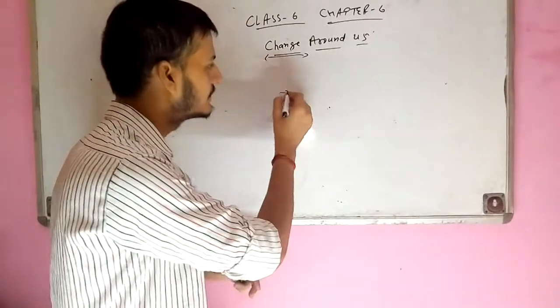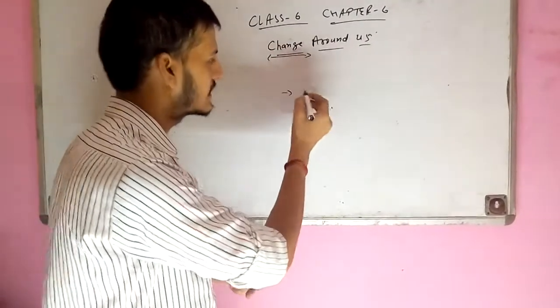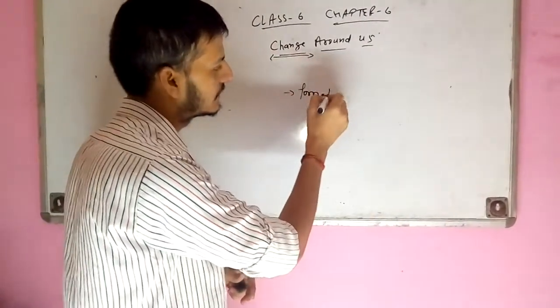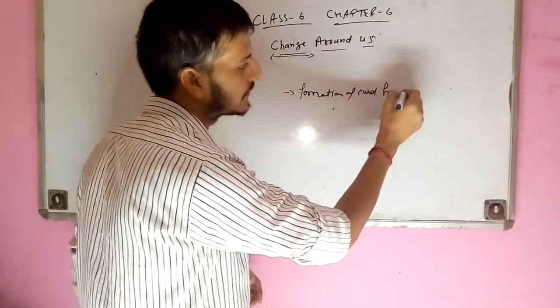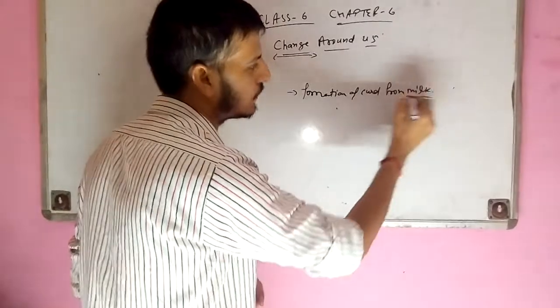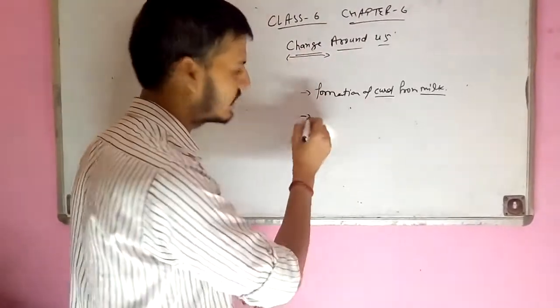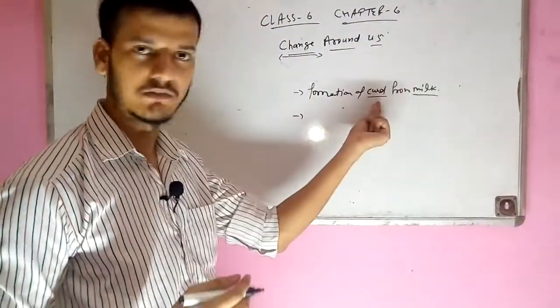For example, the formation of curd from milk is a kind of change. We know the milk will be converted into curd.